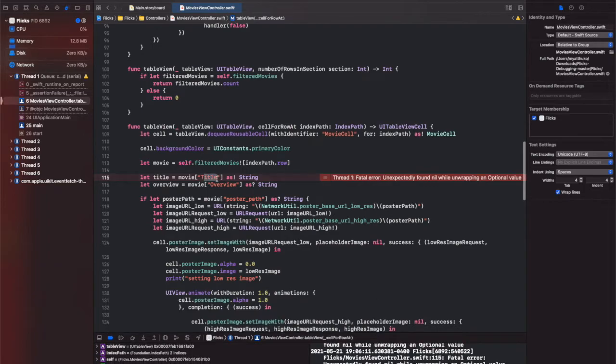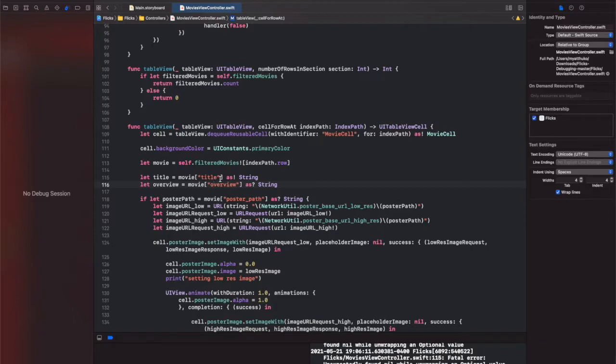So it means that there's no value or no result from the movie dictionary, movie result title, with the key title. And also another thing is that whenever we're using an API, all the keys are always lowercase, not uppercase. We're gonna switch that, so probably that's gonna solve the error.